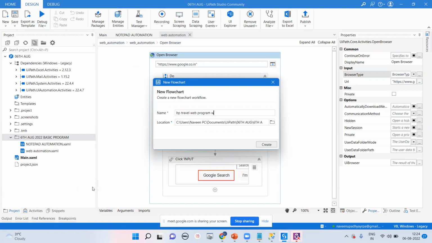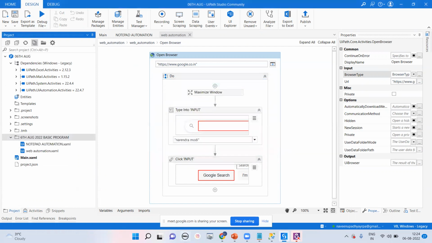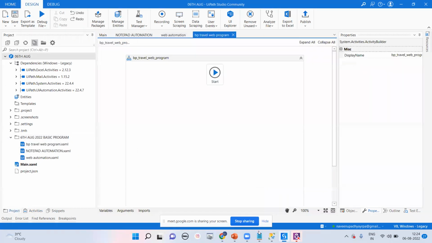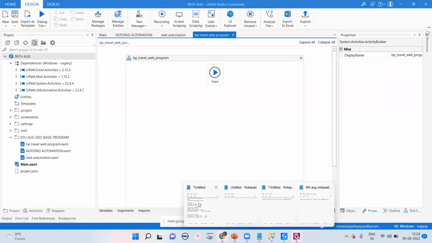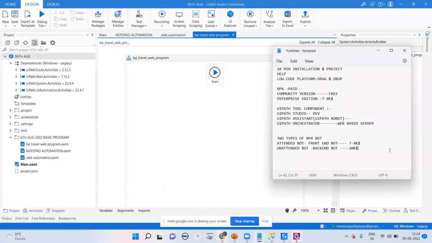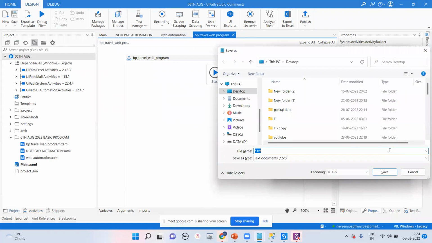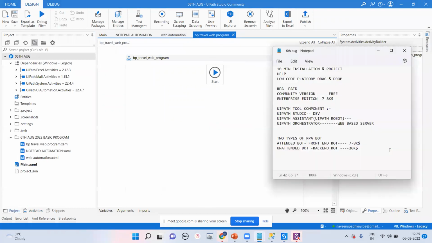Everything we are writing in this one project. Let me save this notepad also, because we'll try to share all these things with everyone. It's 6th August, and here we're doing that. So we'll try to add lots of things: what is an activity and the types of activities we are going to use. That is what you learned here, like the message box. So like that, we'll try to start.